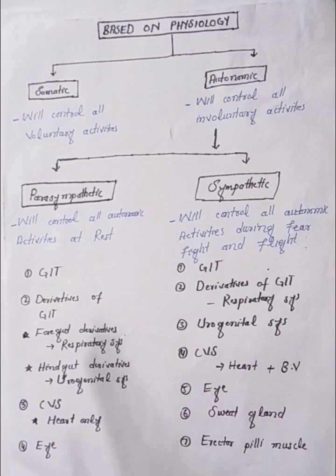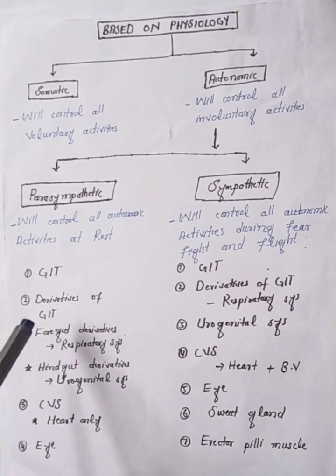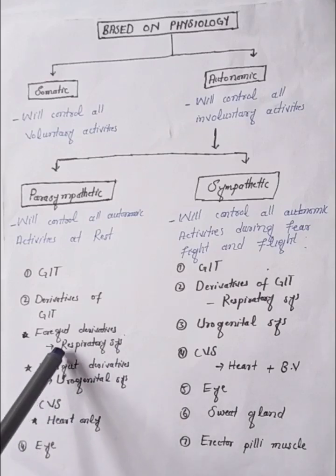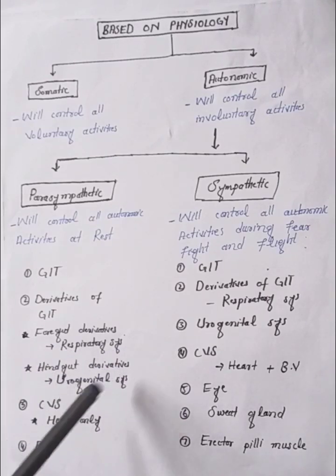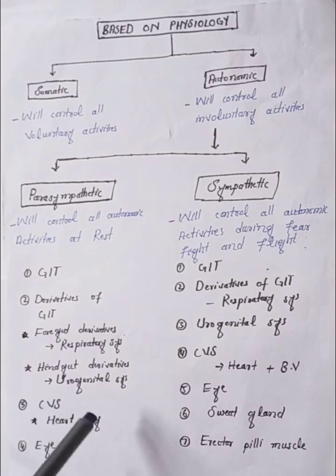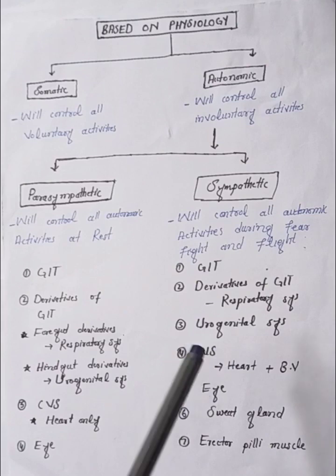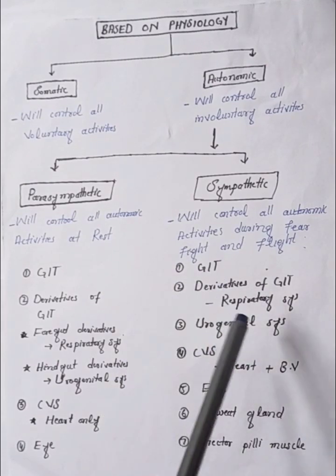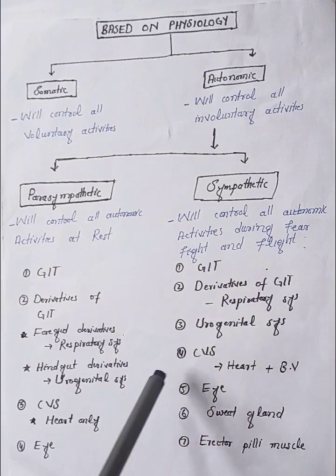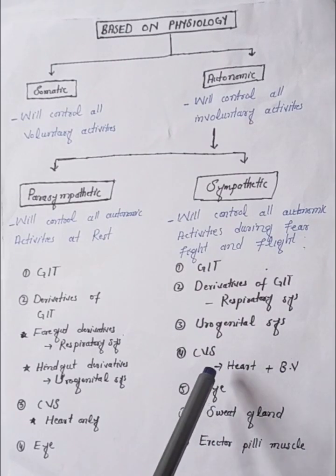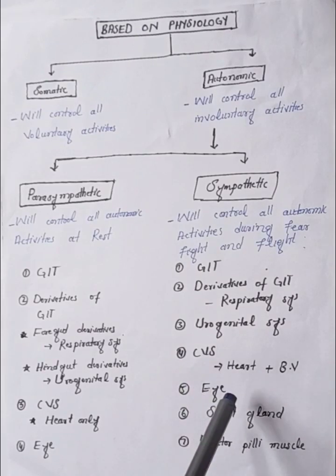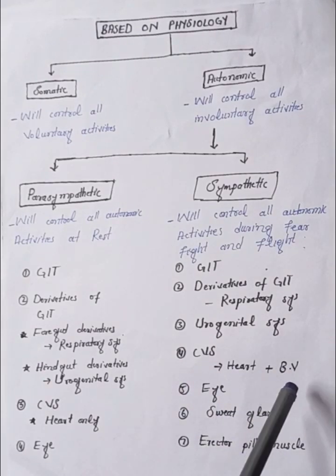The parasympathetic nervous system innervates the GIT and derivatives of the GIT, such as the foregut derivative, the respiratory system, and the hindgut derivative, the urogenital system, and the CVS, cardiovascular system, also. In the cardiovascular system it only innervates the heart, and the eye is also innervated by the parasympathetic nervous system, while the sympathetic nervous system innervates the GIT, the derivatives of the gastrointestinal tract such as the respiratory system, urogenital system, and CVS. In the cardiovascular system it innervates the heart as well as the blood vessels also.